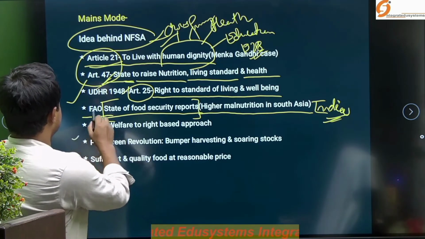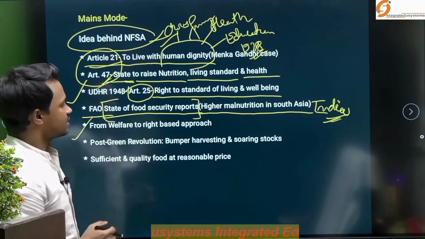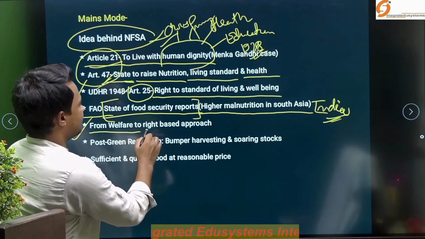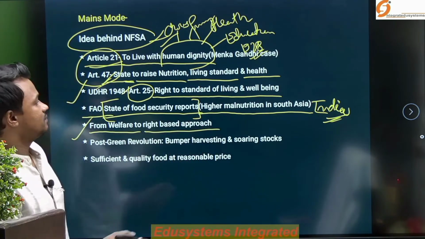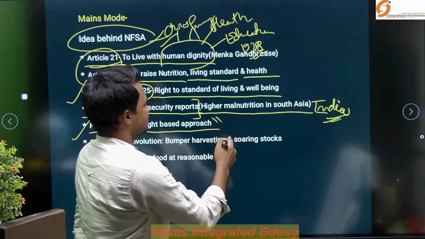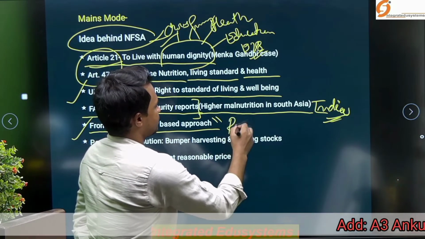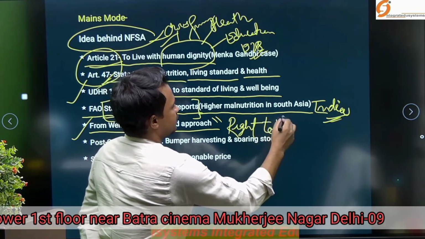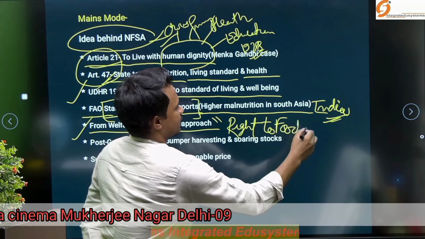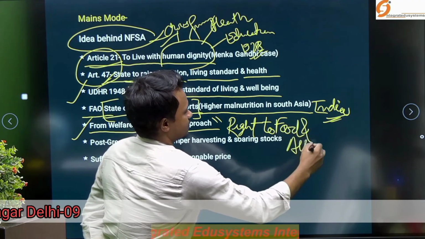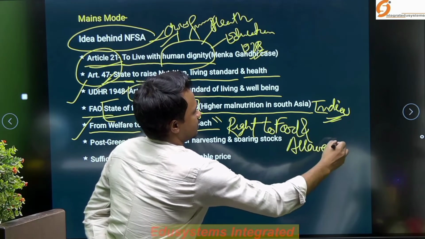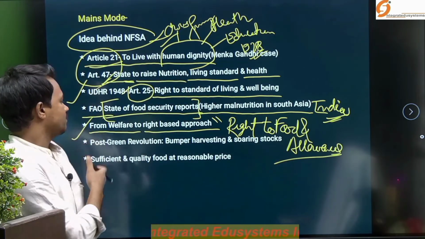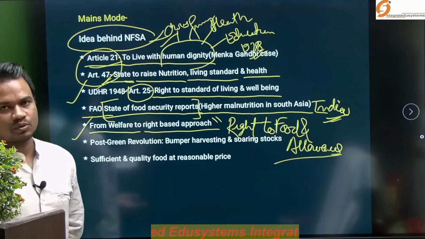And the very next point is the government's effort to move from a welfare mode to a rights-based approach. So, as per the National Food Security Act, the right to food and allowances become imperative. So, this is the marching from welfare to a rights-based approach.